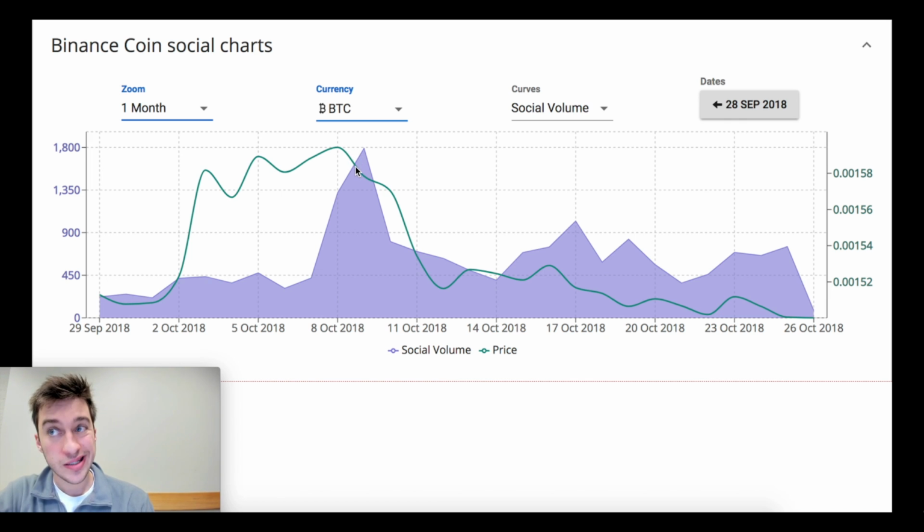What does that mean? A lot of people are maybe interested in buying Binance Coin. They may see this as a cheaper price to buy at. Potentially this public interest spike could also mean that a lot of people were buying here as well. It could mean that a lot of people were buying here or here during that window, because this is not a very detailed graph. This is averaging every day. But basically, there's a large amount of people talking about Binance Coin after the price has gone up and after we have a period of low volatility.